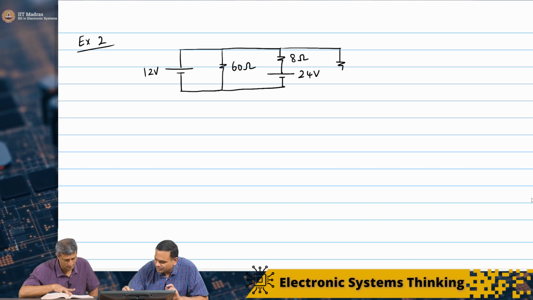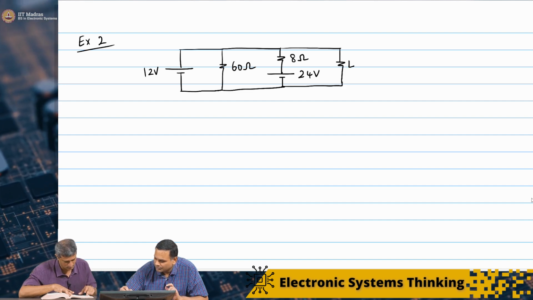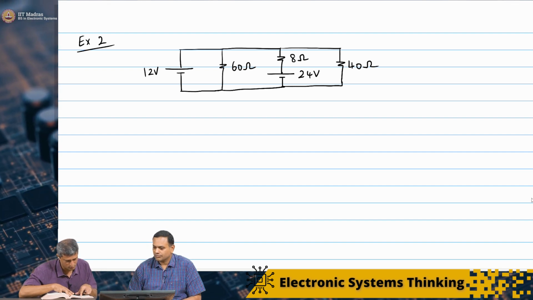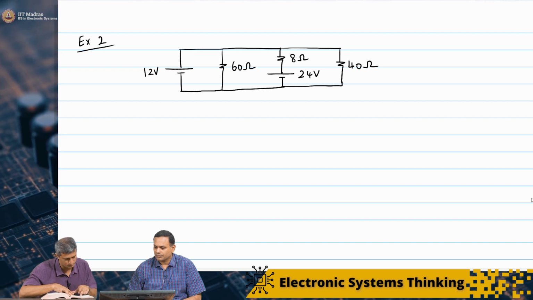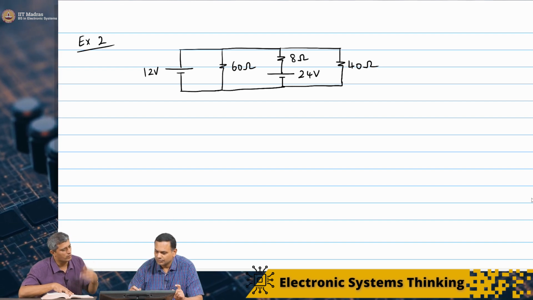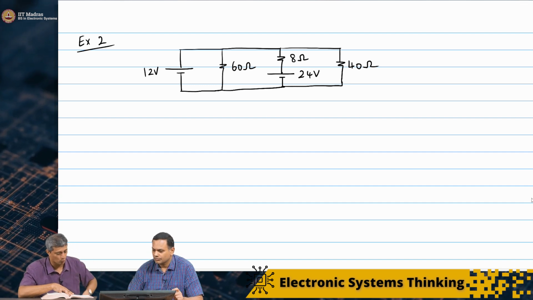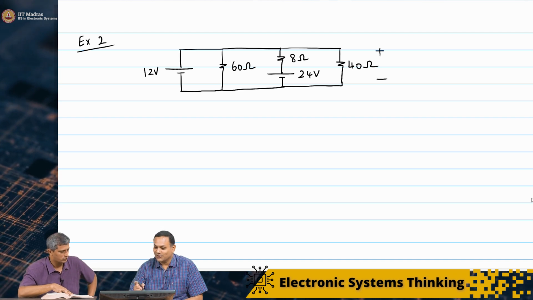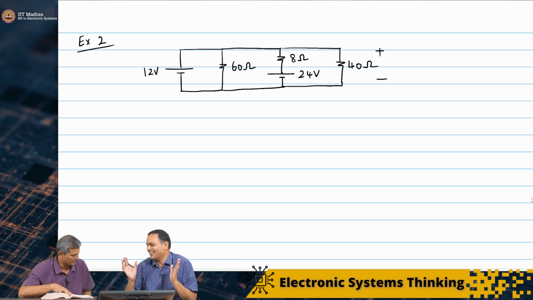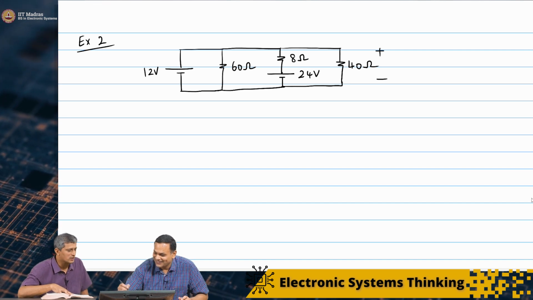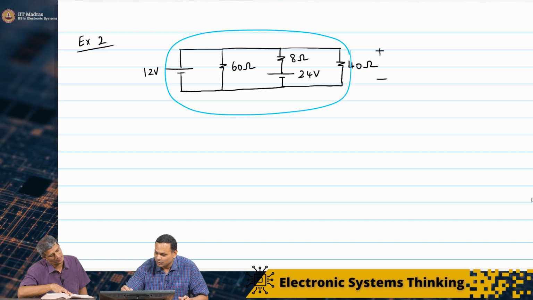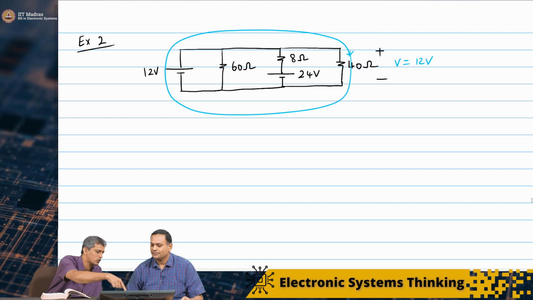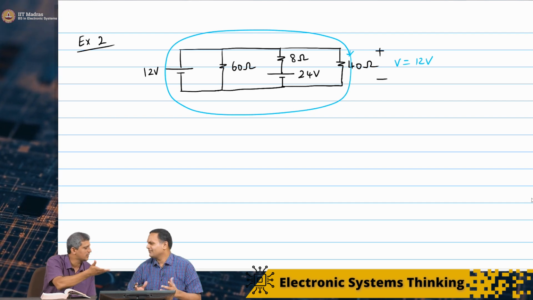Let's say we want to find the voltage across the 40 ohm. Oh, this is easy, because the voltage across the 40 ohm is getting set by the 12 volt source. I go through this loop. This is a very simple problem, and even if we had another voltage source with the 40 ohm, this is something we did in the earlier class.